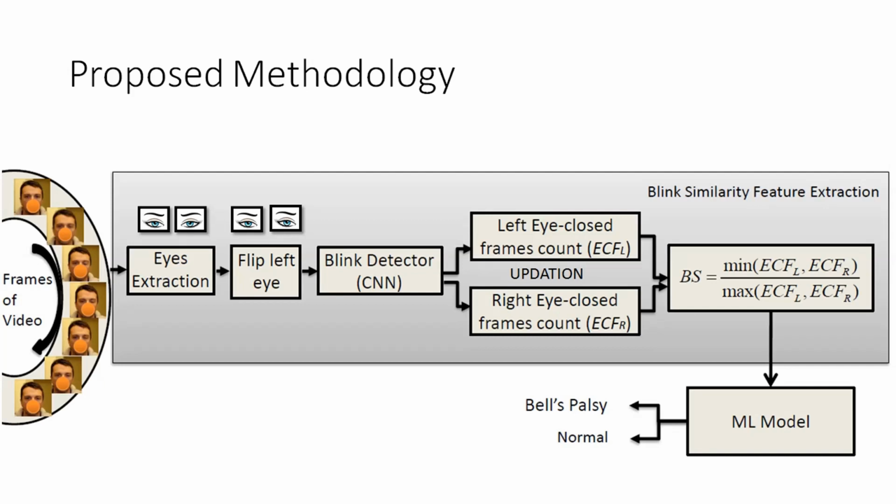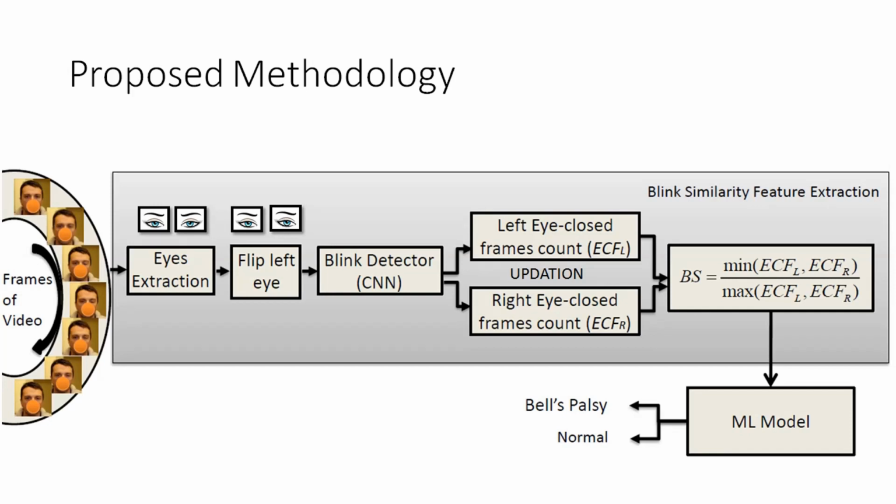The idea is, if these two counters are similar, which means that the minimum value and maximum value will also be similar, then our blink similarity feature value will tend to 1.